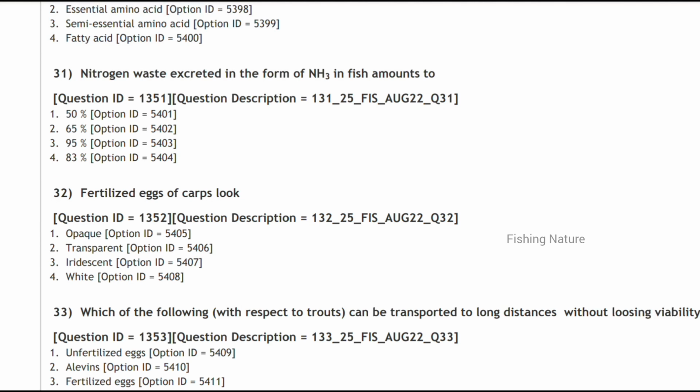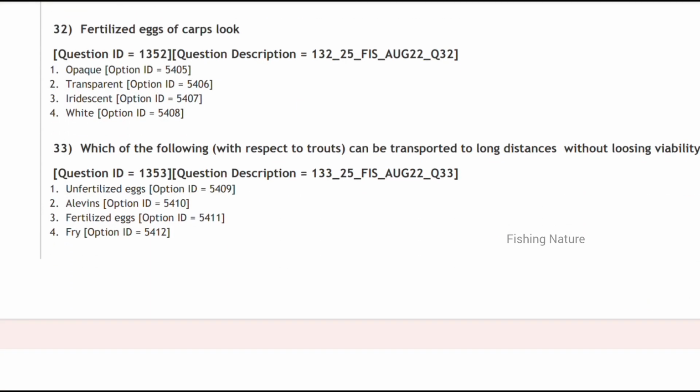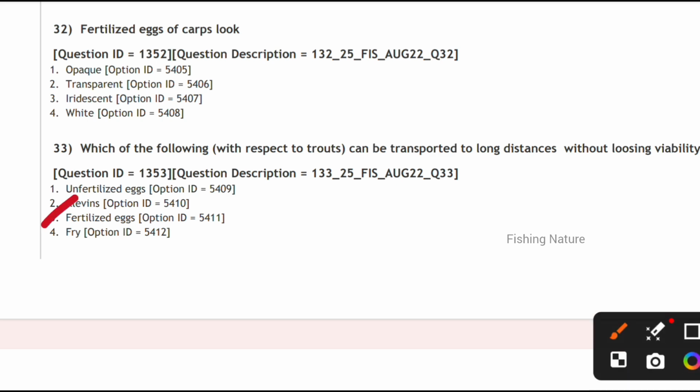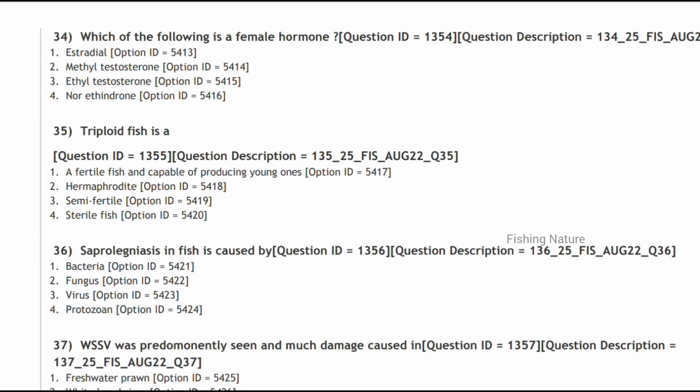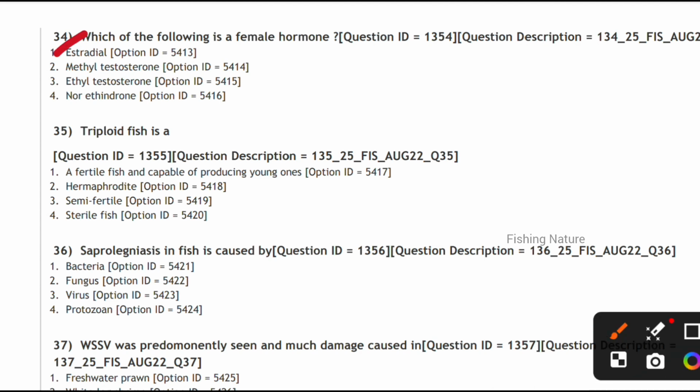Which of the following can be transported to long distances without losing its viability? The fertilized eggs. And which of the following is a female hormone? It is estradiol. Next, the triploid fish is a sterile fish. Next, saprolegniasis in fish is caused by a type of fungi species, so it is caused by fungus.